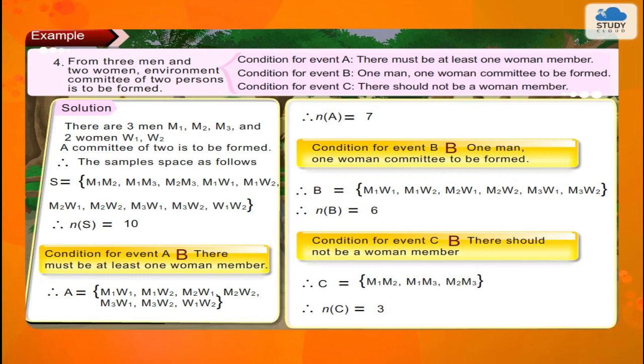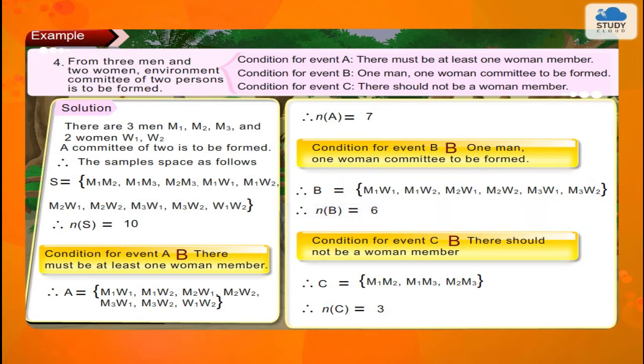Condition for event B: one man, one woman committee to be formed. Therefore, B = {M1W1, M1W2, M2W1, M2W2, M3W1, M3W2}. Therefore, n(B) = 6.